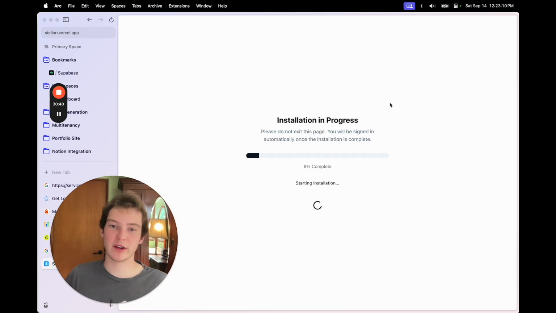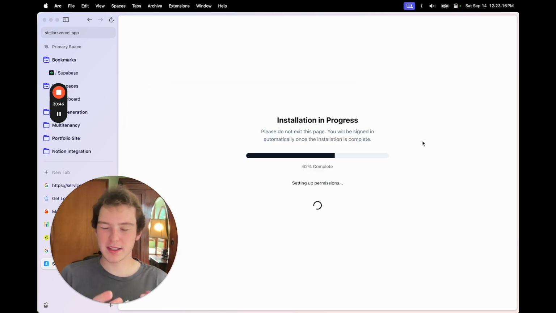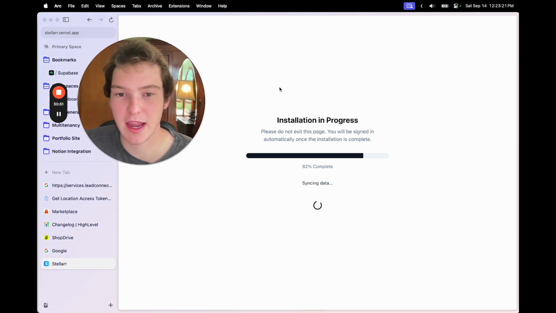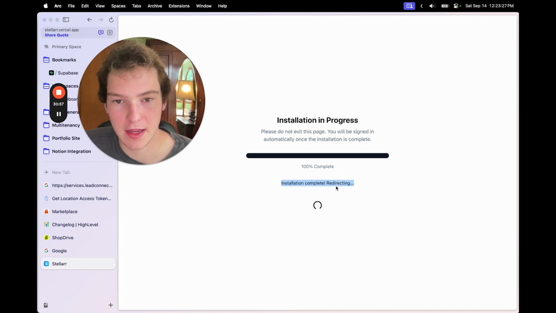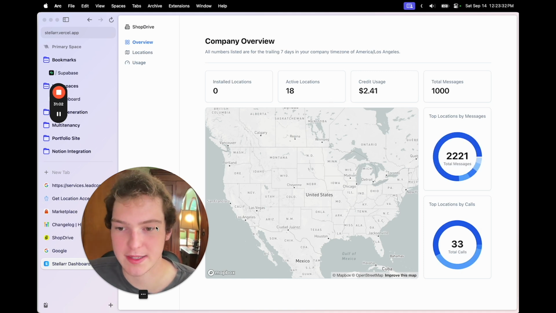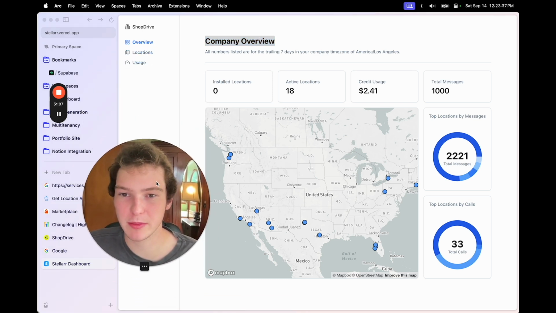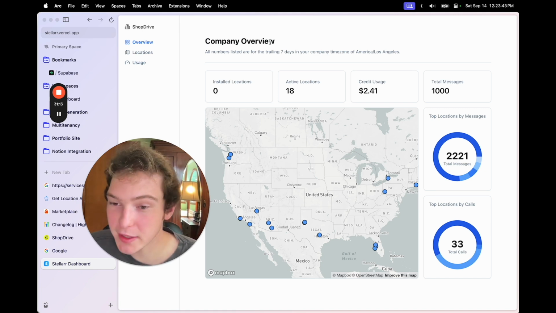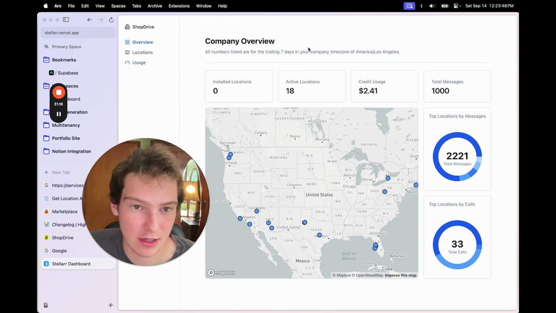And what that does is it redirects me to an installation page. We can see we have the code in the URL bar. And what it's doing in the background is it's doing all those API calls I just showed you. It's setting up the account, installing everything. And then at a certain point, once it's done, it's going to sign me in and then redirect me to the dashboard where I'm actually already signed in. So you have to figure out how you want this to be set up. I wanted people to be signed in to their account automatically as soon as they install the app, but you could literally just get the request from the URL and then redirect them to your website to sign in or whatever you want.